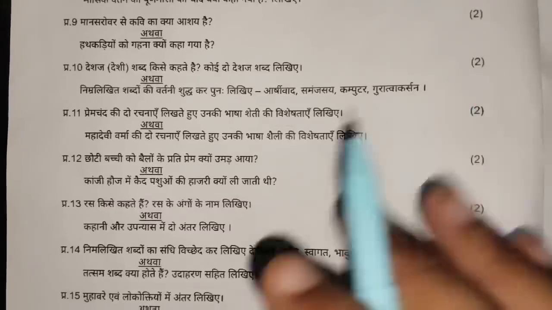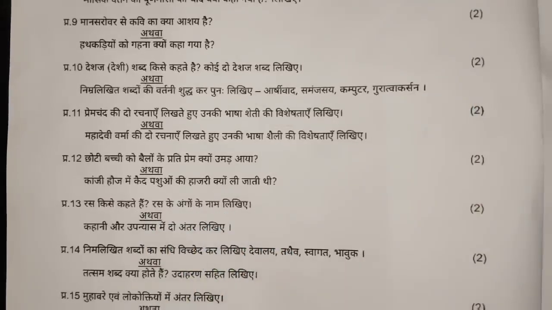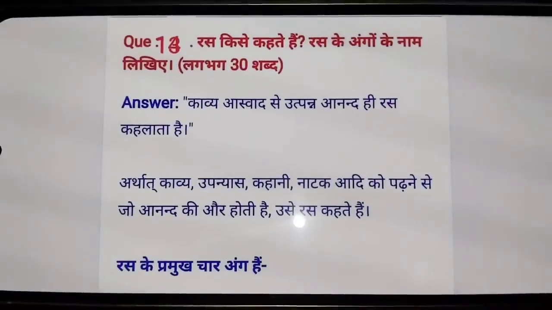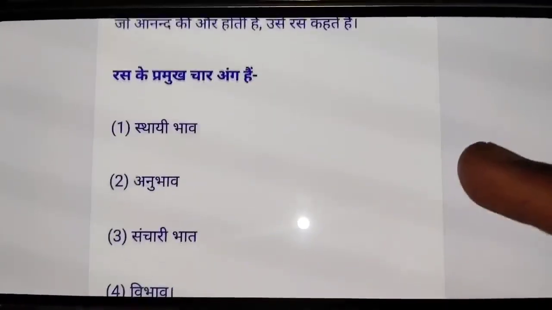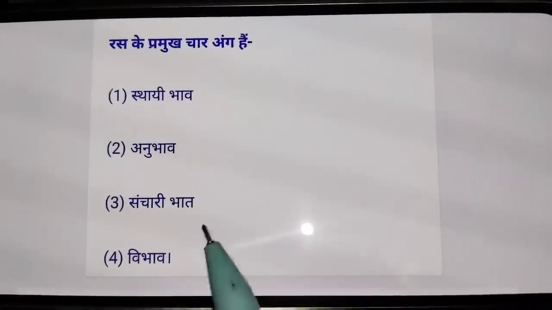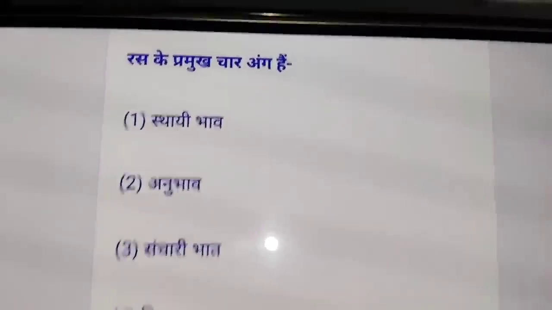Then the question is, why was the attendance of the imprisoned birds taken in the Kanji consciousness? So you have to answer it yourself. Then your question is, what is rasa? Write the names of the parts of rasa. So what is rasa here? You can see here, this definition of rasa has been given to you, and four parts of rasa have been given to you: Sthayi Bhav, Anubhav, Sanchari Bhav and Vibhav. Okay, you have to remember these also.